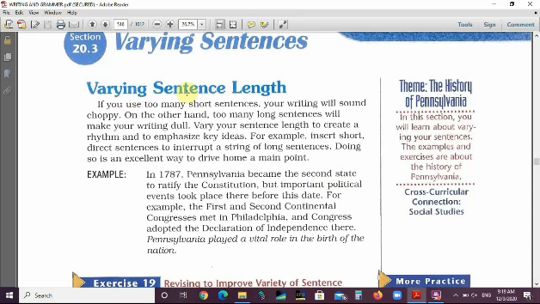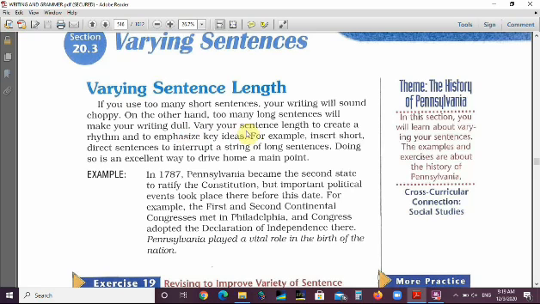If you use too many short sentences, your writing will sound choppy. For example, I went to the zoo yesterday, I saw the monkey, I played football, I went with my friends. These are short sentences and they are called choppy sentences. On the other hand, too many long sentences will make your writing dull and boring.